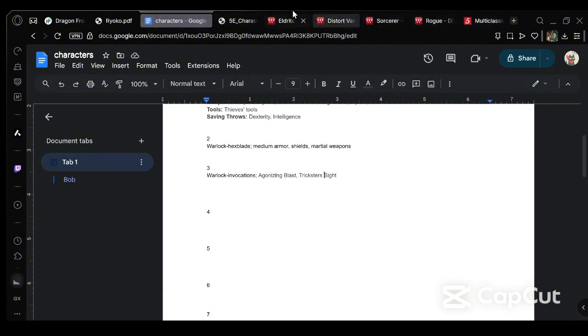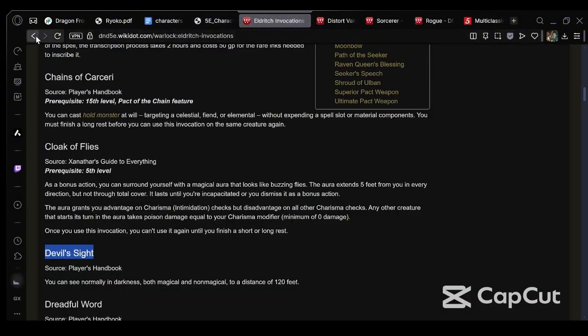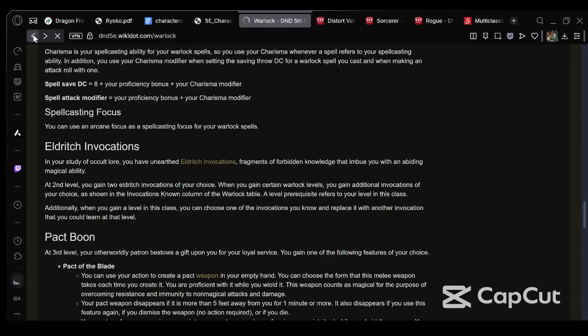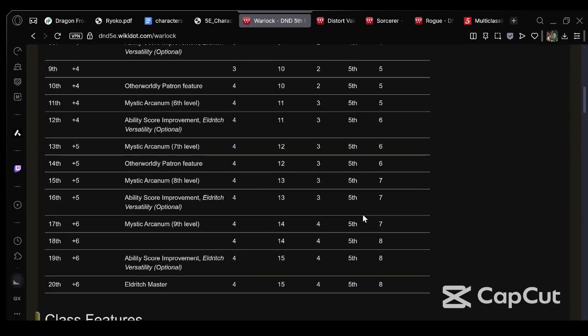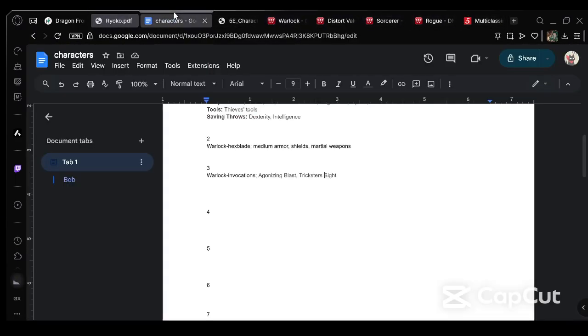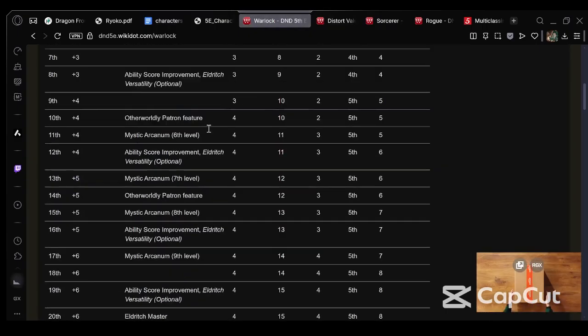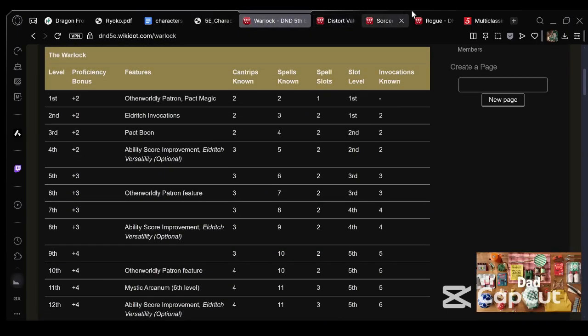What else? Is that all you get on level 3? I believe it is, actually. Yep, that's all they get. So we are going to go on to level 4. Level 4 is where things get interesting, because we either go into Warlock again, which would give us second level spells, or we go with what I think you would do in this situation, which is honestly smart and good.